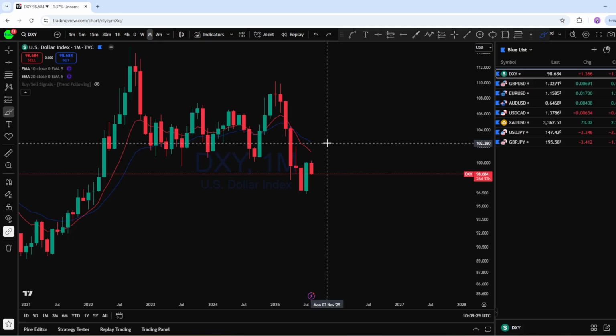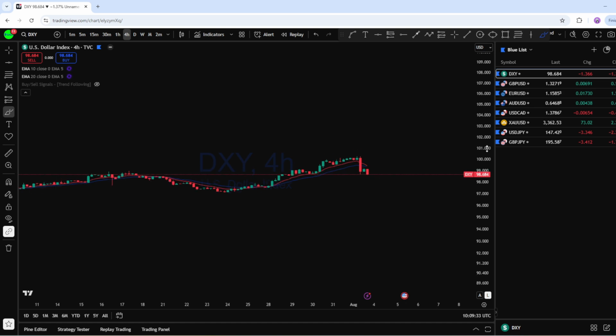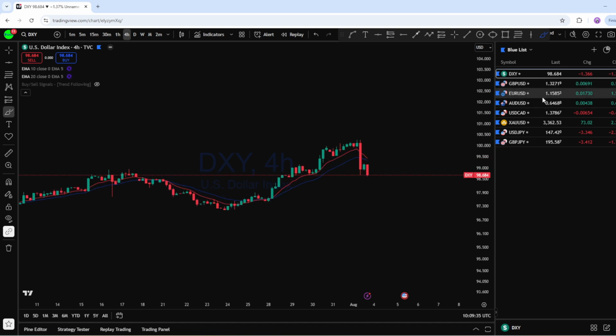This is what we will be trying to analyze in this weekly Forex forecast, along with all those pairs that we can see on the list: GBPUSD, EURUSD, AUDUSD, USDCAD, XAUUSD, USDJPY, and GBPJPY. These are the instruments that I'm going to do a complete multi-time frame analysis on to see how we can find trading opportunities throughout the week.